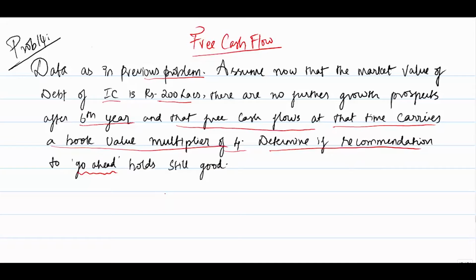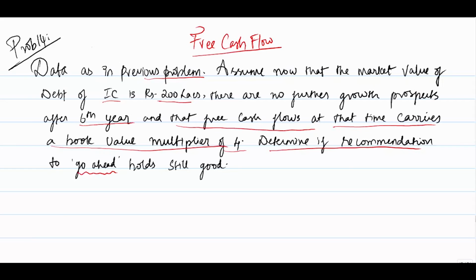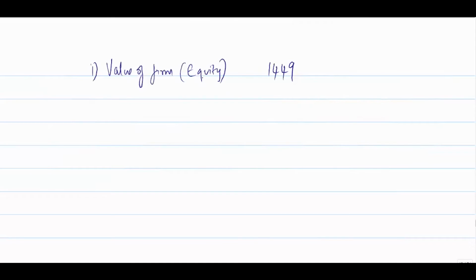We have already derived the value of the firm on the assumption that it is fully equity funded. And what was the value which we derived? Let me write that. The value of the firm, assuming it is fully funded by equity, and the price that was agreed on that assumption, is 1449 lakhs. So I'll call this the value of equity, not debt.